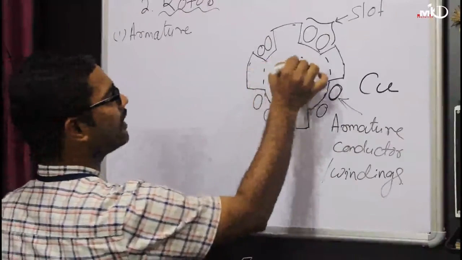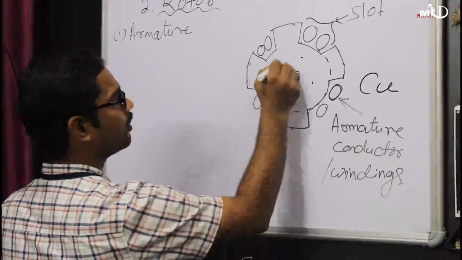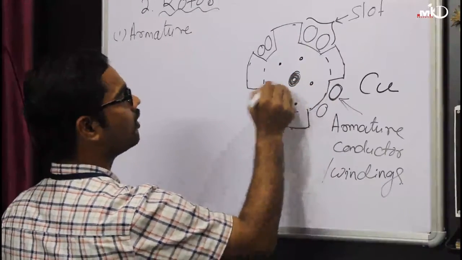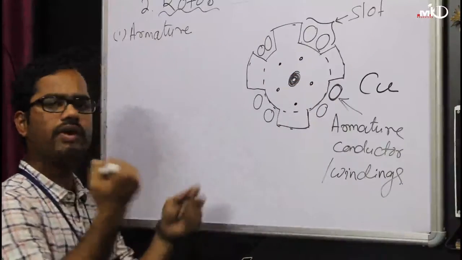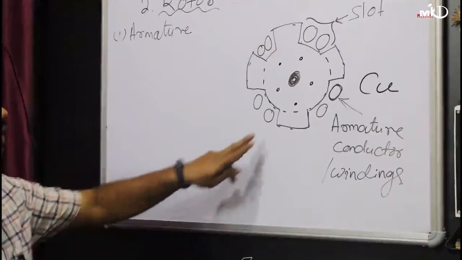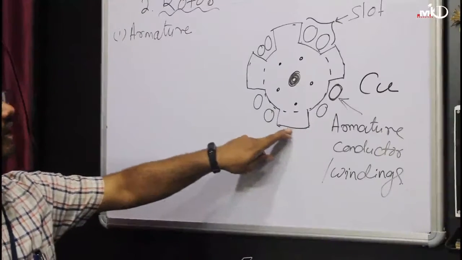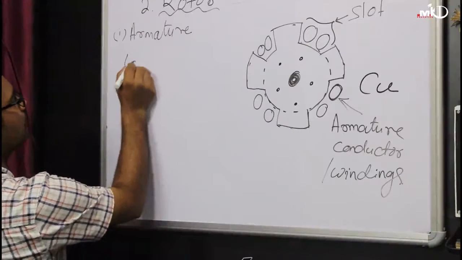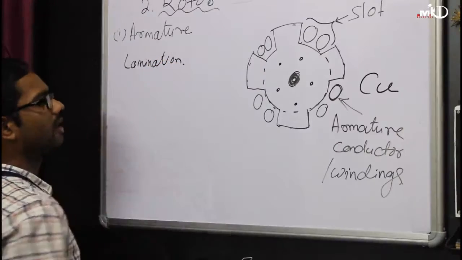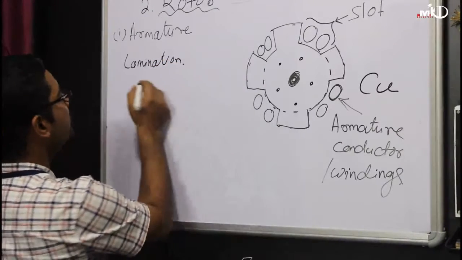They also have some holes there, air holes. In the air holes, air circulates, which keeps the system cool. Why is it laminated? The lamination of the armature reduces its eddy current loss.